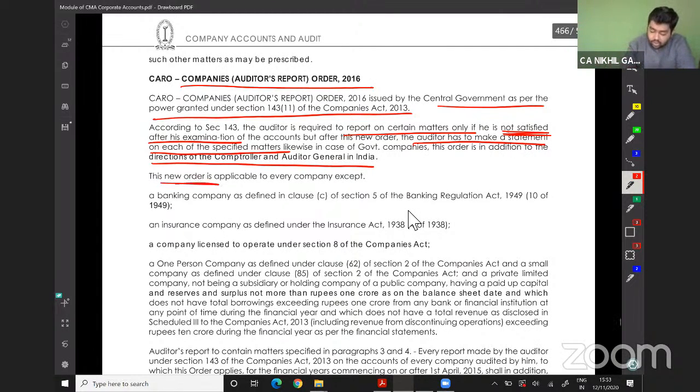The new order is applicable to every company except the following. These three things are important. One is banking, one is insurance.